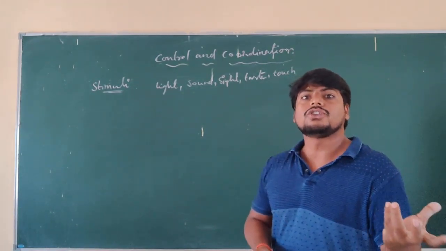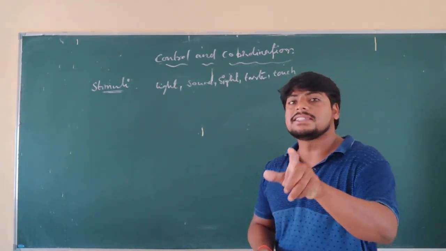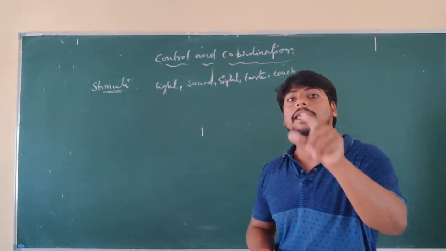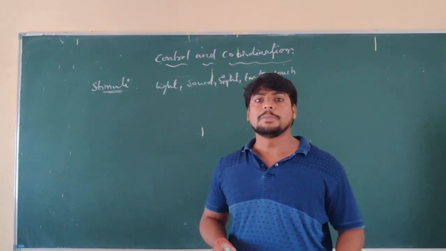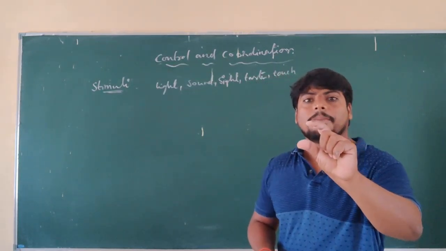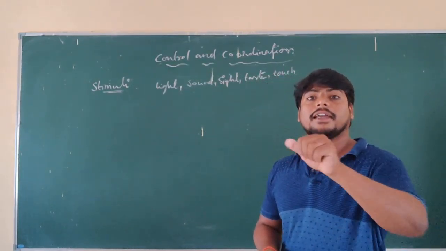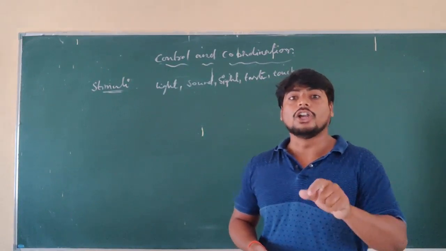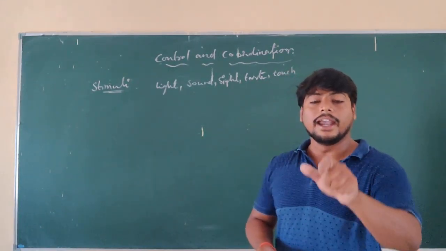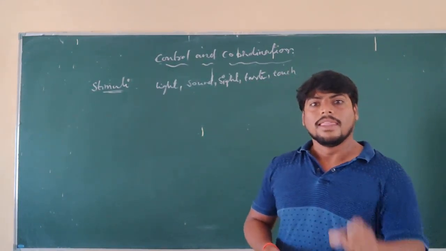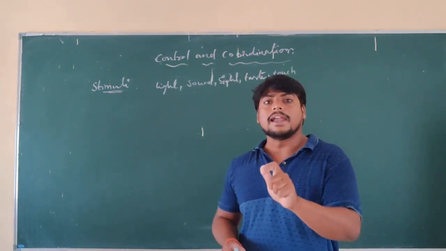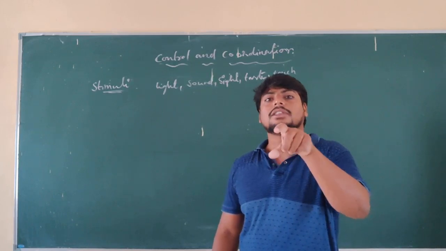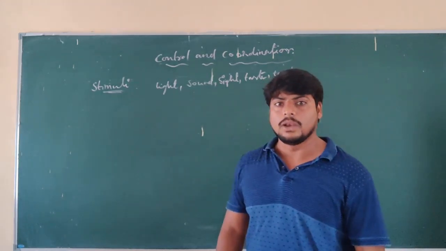But compared to animals, plants do not respond immediately, because plants do not have a controlling system like the brain and nervous system. That is not present in plants. So plants respond to stimuli, but very slowly.